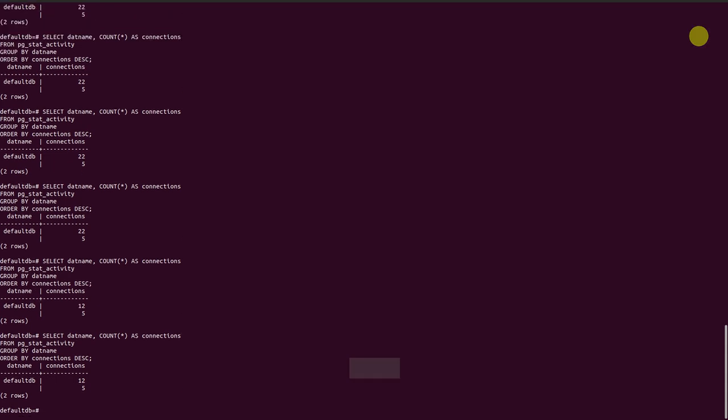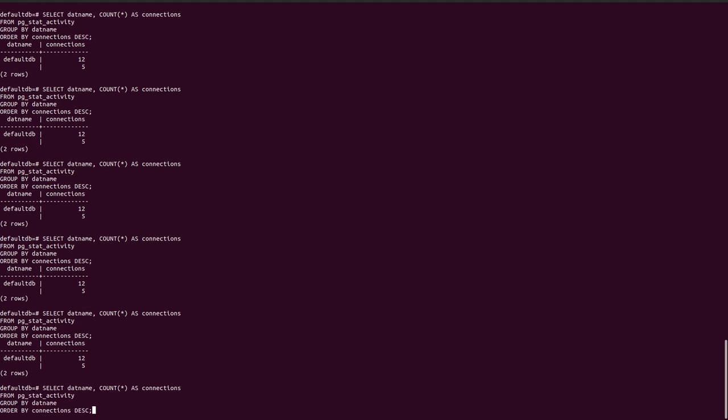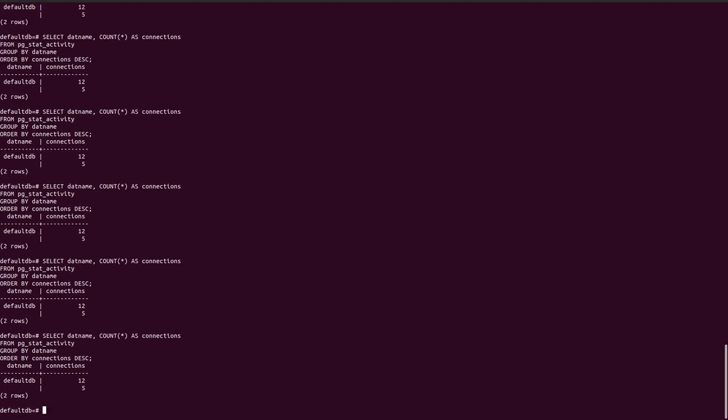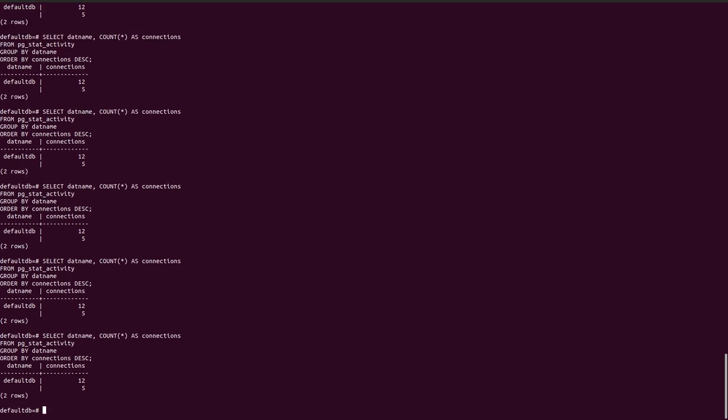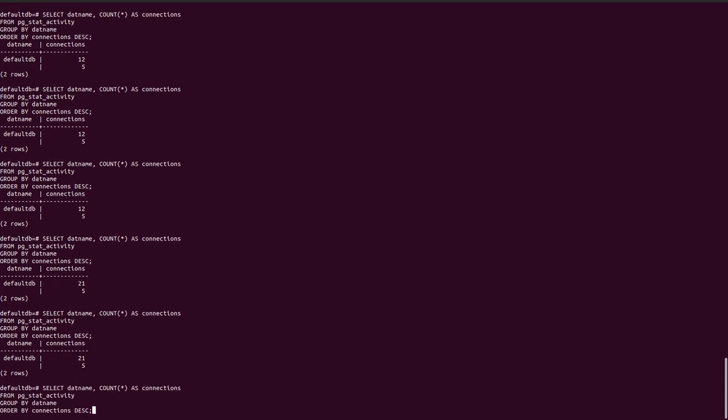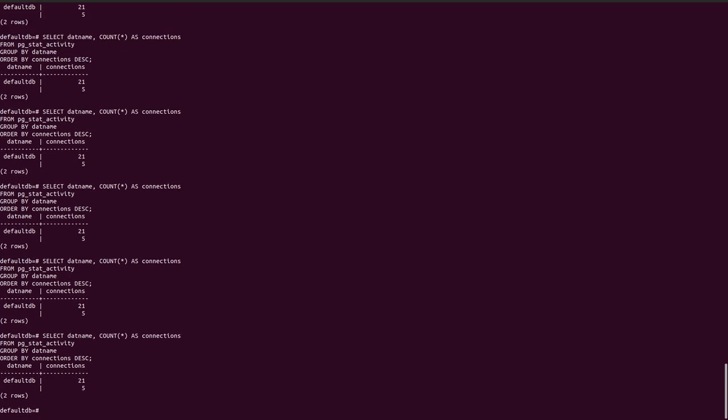So we see that the connections drop because we just killed the server, right? So let's wait a few seconds and we should see the connections go back to 20. Usually for this test, we don't need that many connections, so it is visible that the pool is not that eager to create the connections back. But you see now it's back to 20.